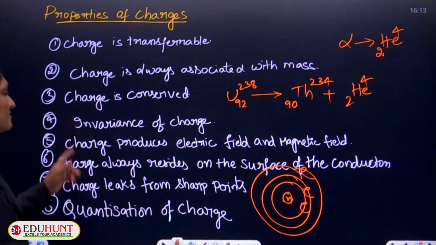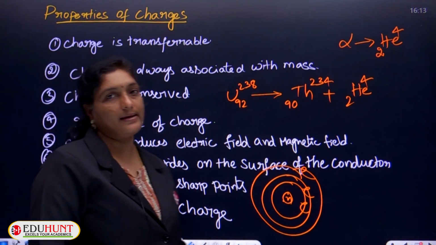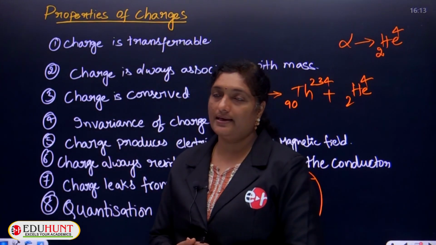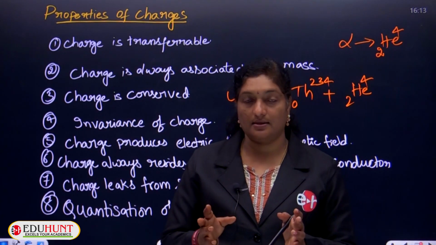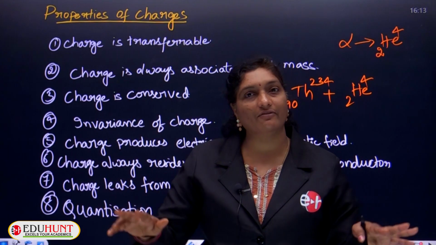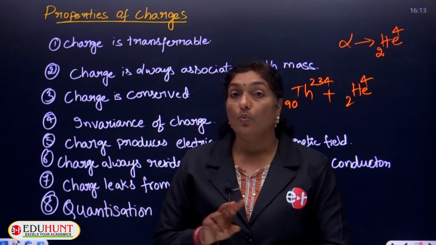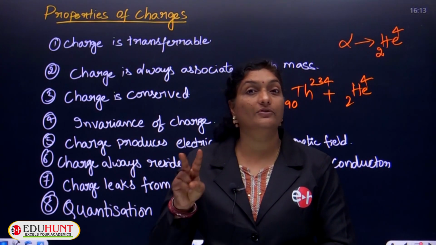Okay, well, charge produces electric field as well as magnetic field. This we have introduced earlier, children. So, always remember that charges at rest always produce an electric field in and around. Whereas the moving charges, moving is again of two types.